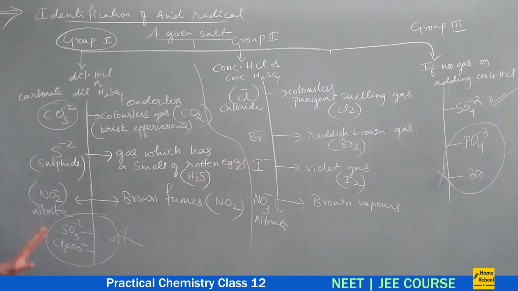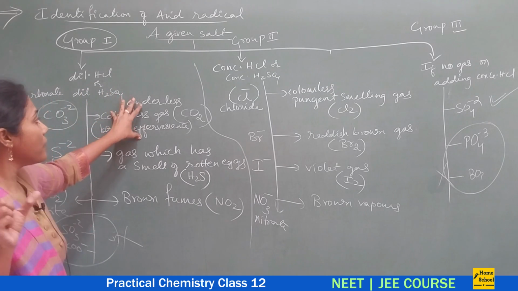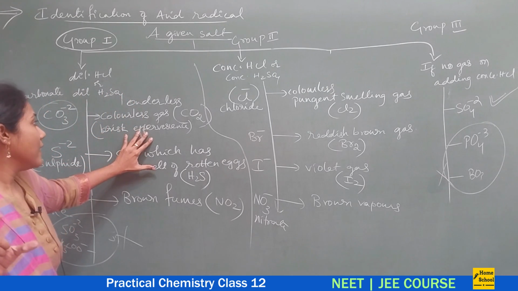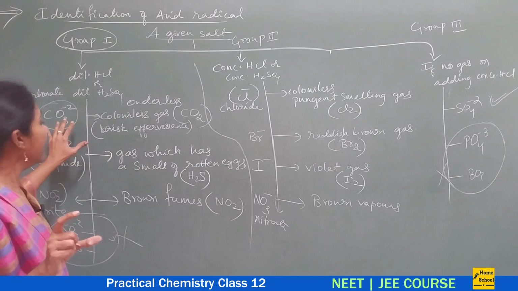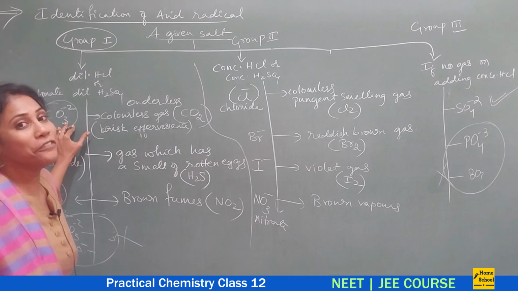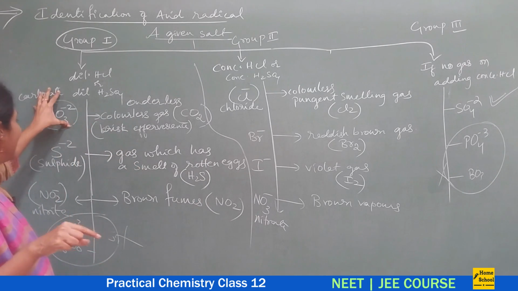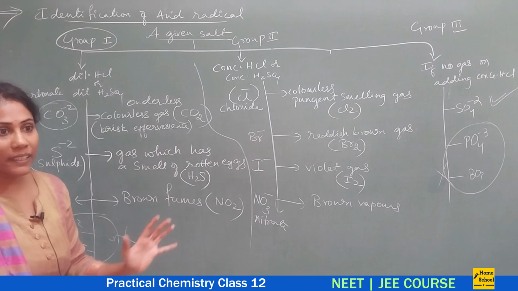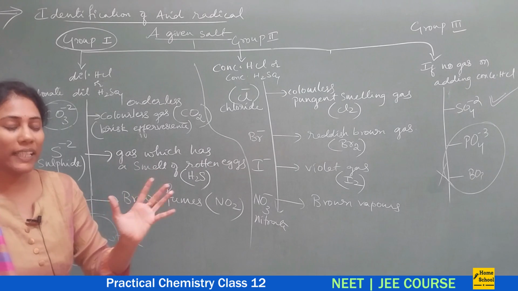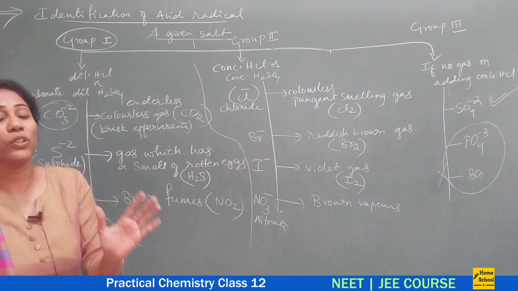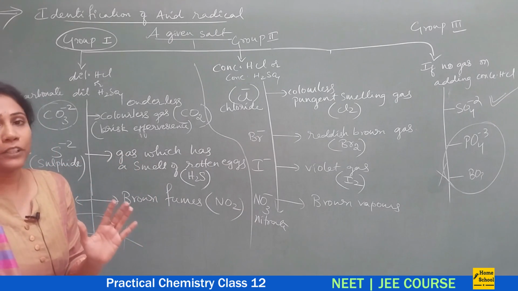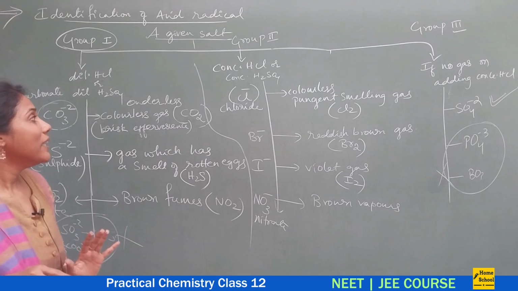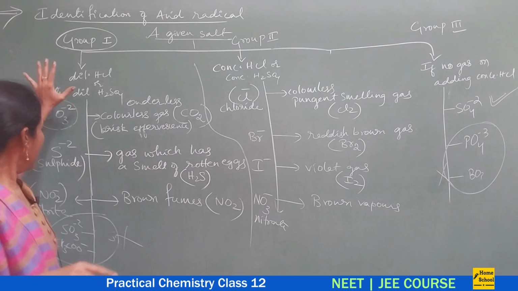Okay, so now, suppose CO3 2- radical is identified. Suppose I observe colorless gas with brisk effervescence, then this radical is present. How do you confirm it? Confirmatory test. For every radical, let us learn the confirmatory test, what chemical equation, why the reaction takes place, what happens. You have to concentrate a lot on this part for the competitive examinations. Okay, fine. Let us go for the confirmatory test.